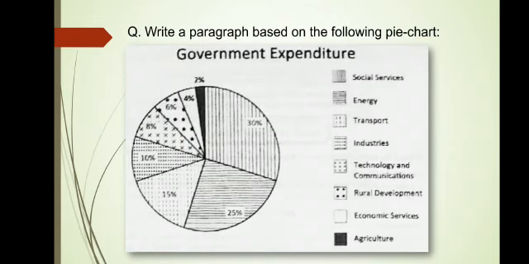In this question they haven't mentioned the year, so there is no need to mention the year. Whatever data we get from this graphical representation, we are going to convert into a paragraph. When you look at this diagram, you will understand that we are supposed to write that 30% of the government expenditure goes to social services, or 25% is for energy, or 15% for transport.